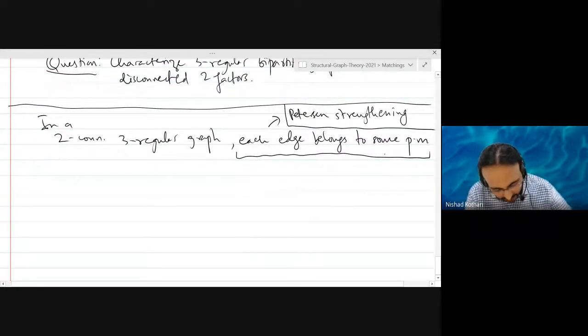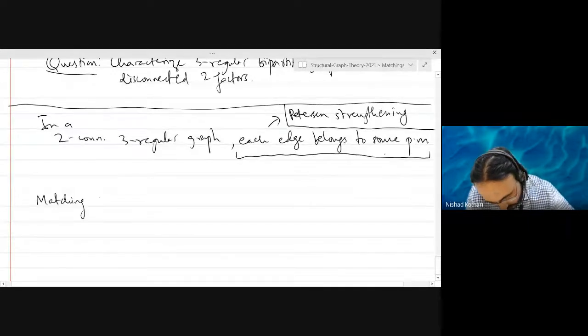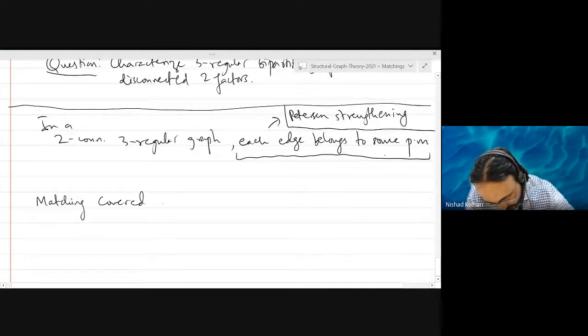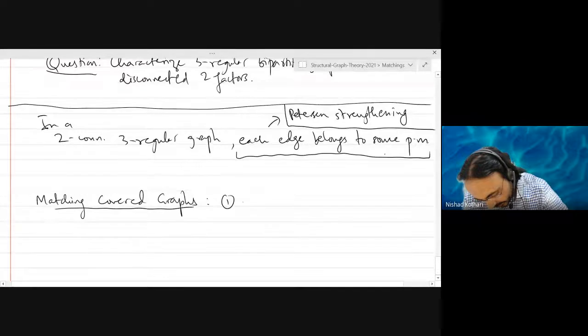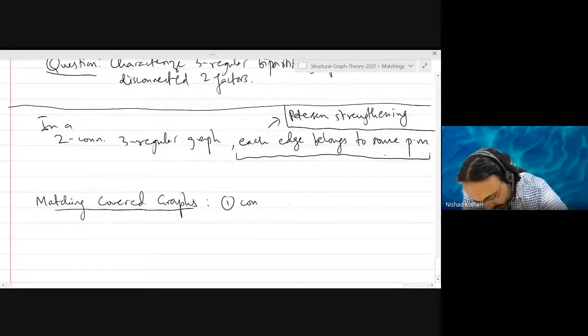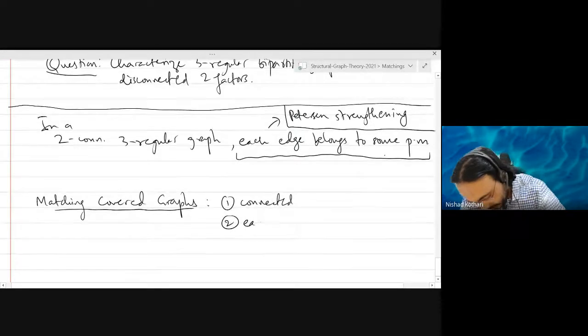And this class of graphs is called matching covered graphs. So matching covered graphs basically have two properties. The graph is connected and each edge belongs to some perfect matching.